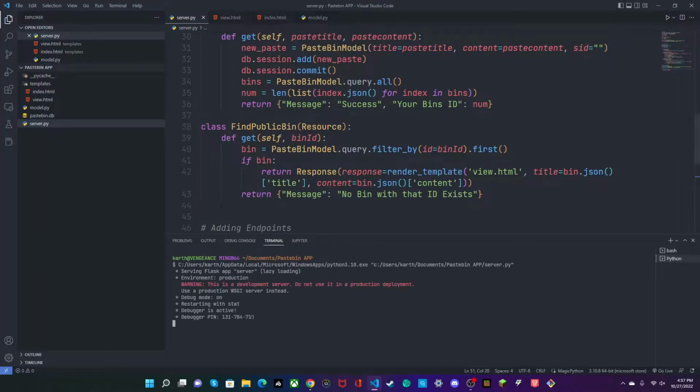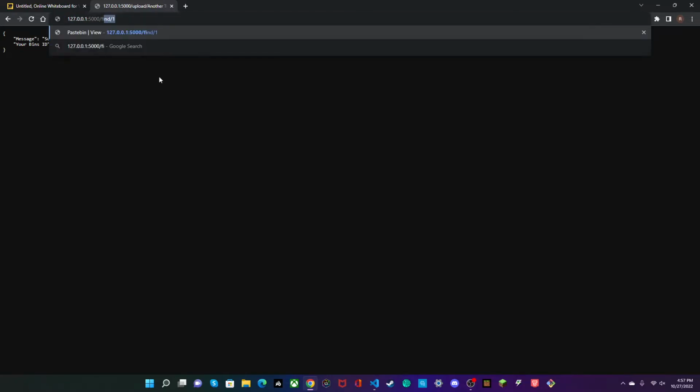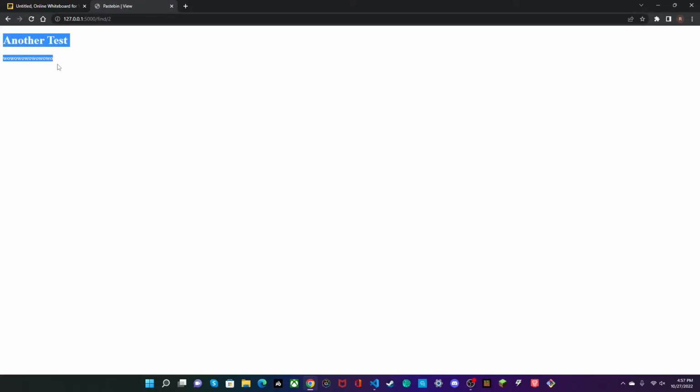and let's run our app. And now that we have this, we'll do /find/1. And as you can see, we have our test title as well as our text that we put. So we can make another one, for example, another test, and we can paste it, and it says your bin's ID is 2. And over here, we'll just do /find/2, and as you can see, it returns. And if we put an invalid ID like 8, we'll get a message saying no bin with that ID exists.